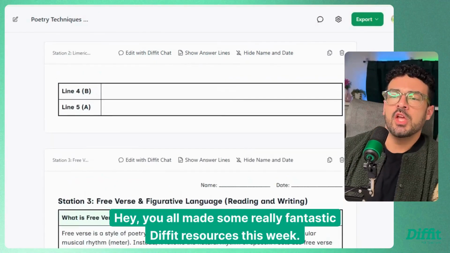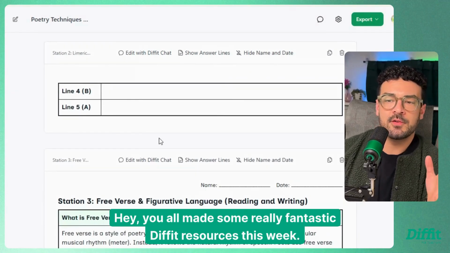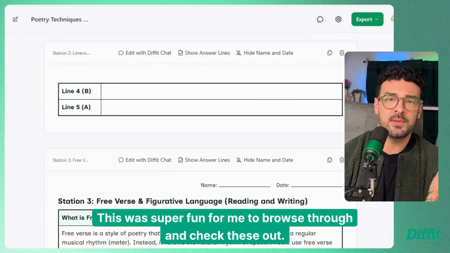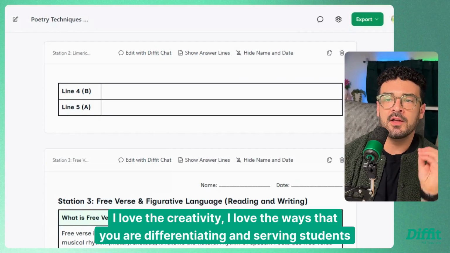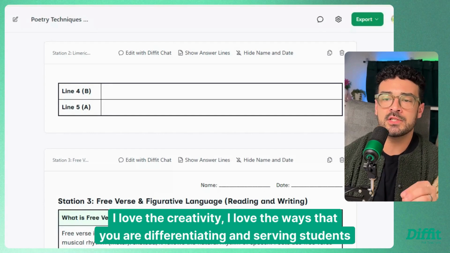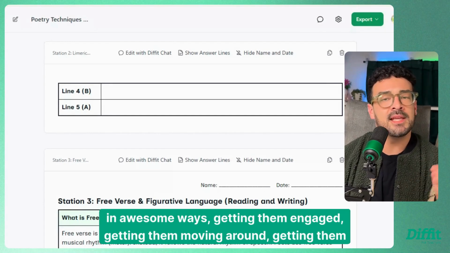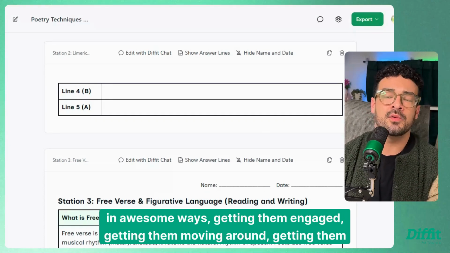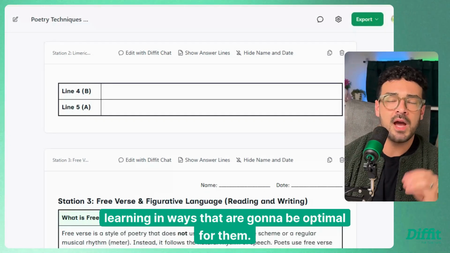I love this. Hey, you all made some really fantastic Diffit resources this week. This was super fun for me to browse through and check these out. I love the creativity. I love the ways that you are differentiating and serving students in awesome ways, getting them engaged, getting them moving around, getting them learning in ways that are going to be optimal for them.